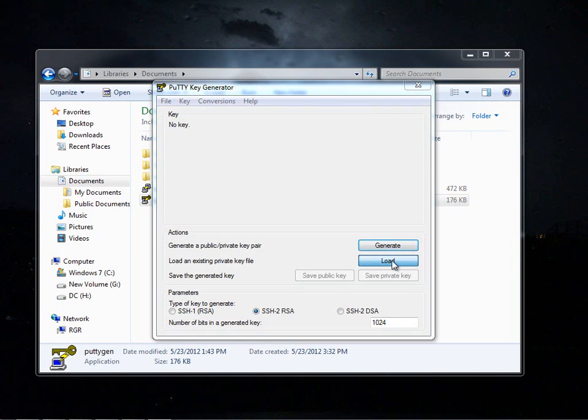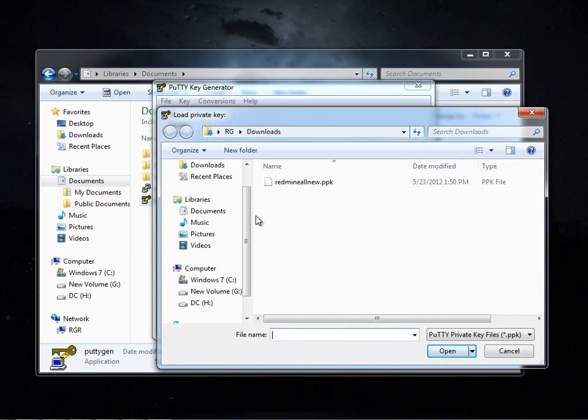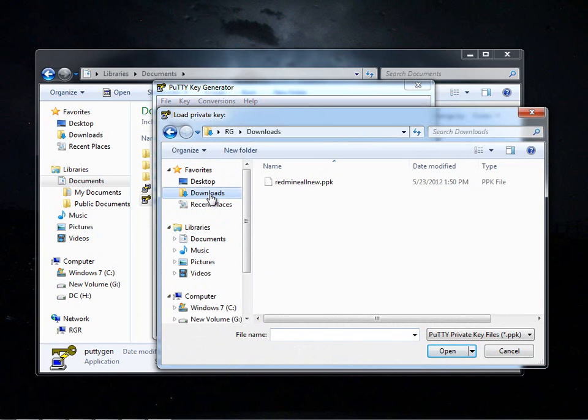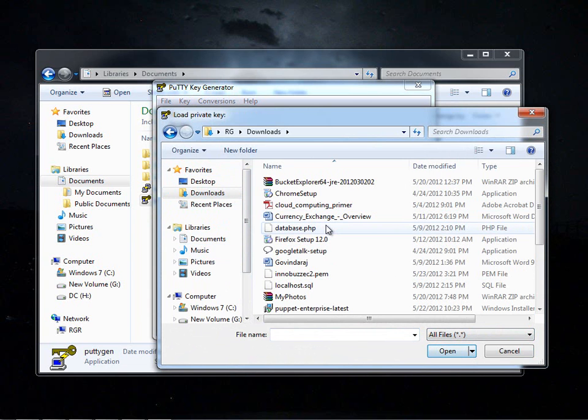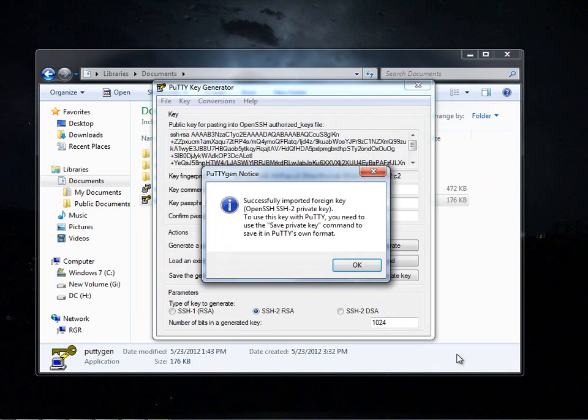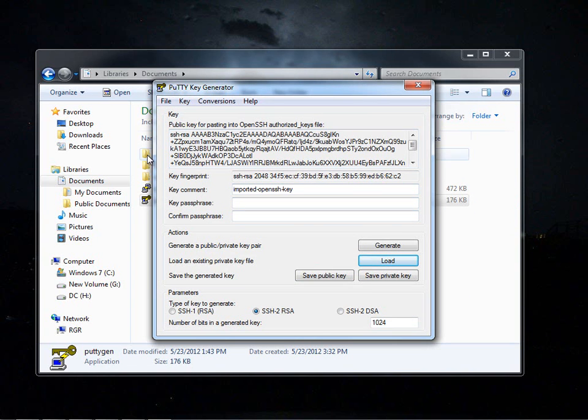Okay, I'm going to load the key which we have just downloaded. We go to downloads and select all files here, and only then will it list the .pem key. I got the innobus.pem file here, and I click select and click OK. Now it shows the key which we have imported to PuTTY, and we click load, and it's already loaded.